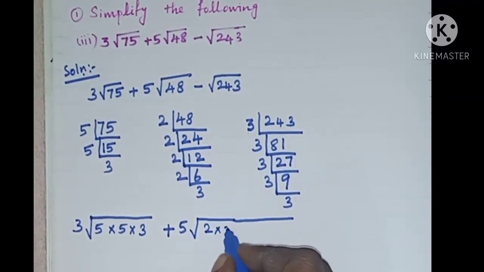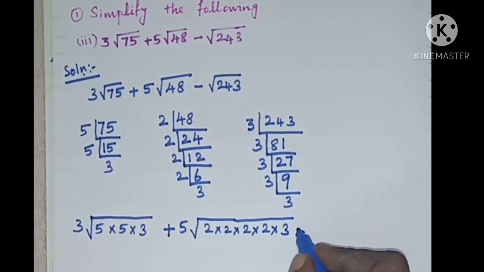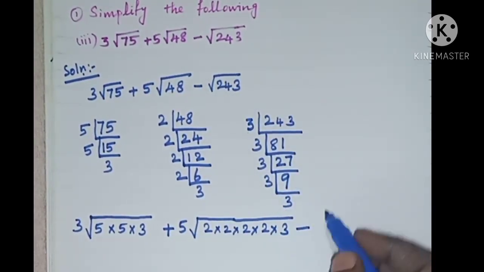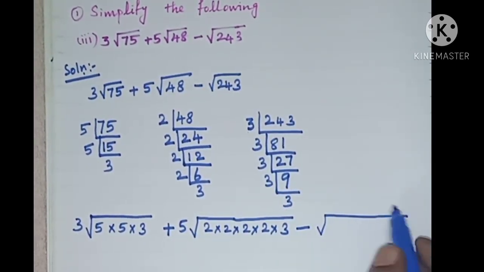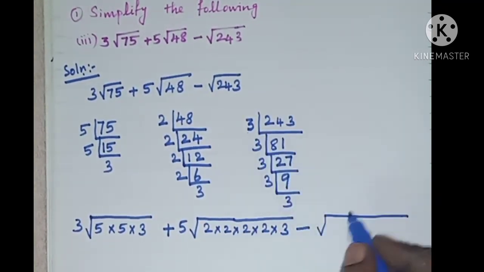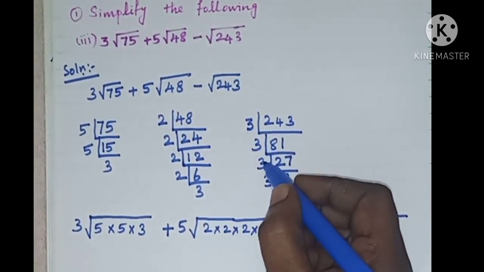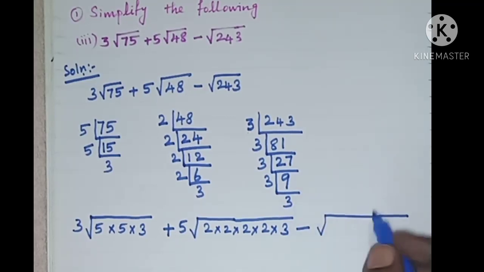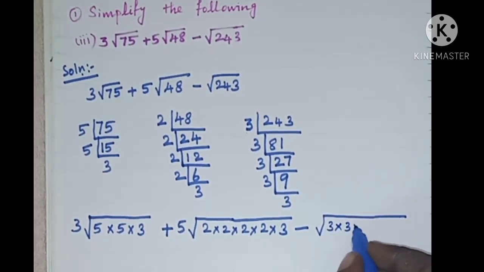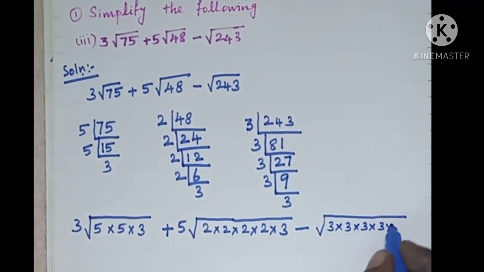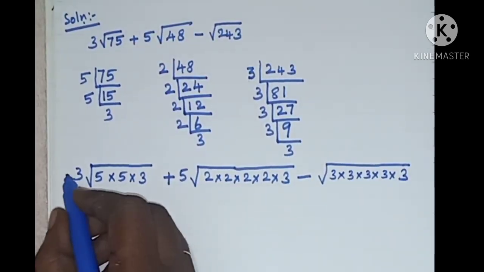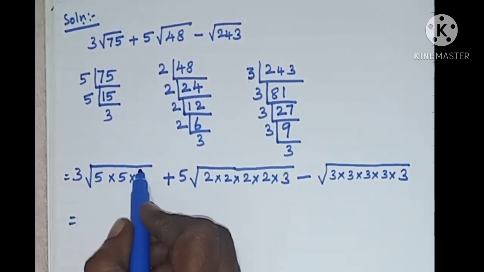So 2 into 2 into 2 into 2 into 3. Again minus, the symbol minus, square root of 243 can be written as 3 into 3 into 3 into 3 into 3. So 3 into 3 into 3 into 3 into 3.